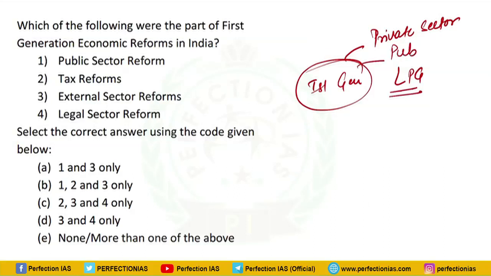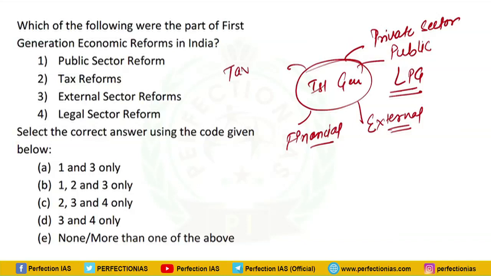They were related to public sector reforms, external sector reforms, as we have liberalized our economy and globalized our economy, financial sector related reforms, and taxation related reforms. It should be noted that legal sector reforms were not part of first gen reforms. So these options, because they have 4, are by default incorrect, and the correct option is going to be 1, 2, 3.